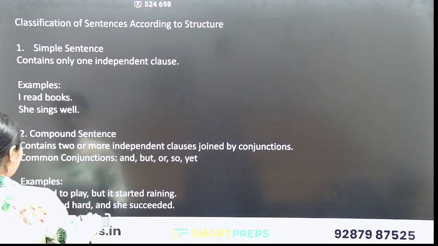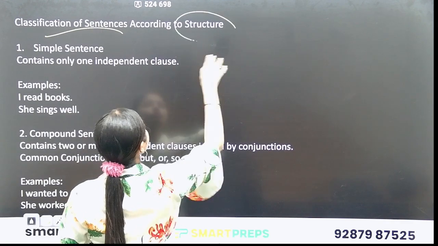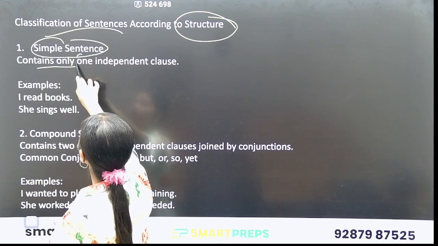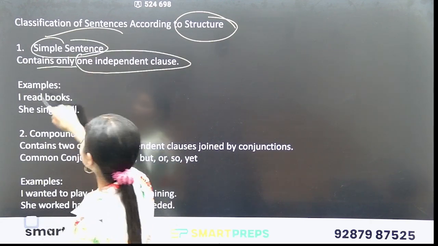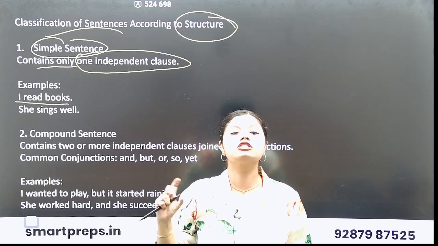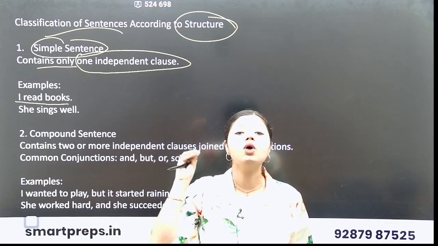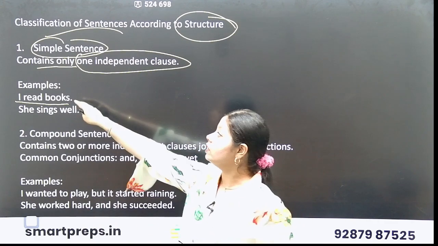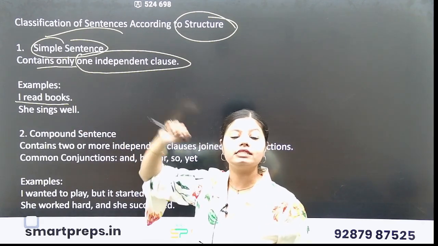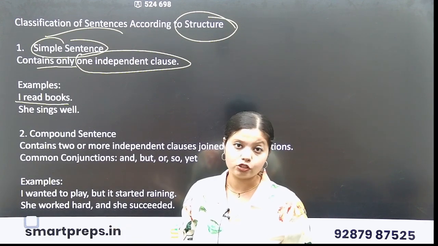All right. Now let's understand that there are classifications of sentences according to the structure. Okay. Simple sentence contains only one independent clause. For example, I read books. Independent clause means this particular clause does not require any other factual information to give meaning to this particular sentence. This sentence is independent. It is not dependent on any other factual information.